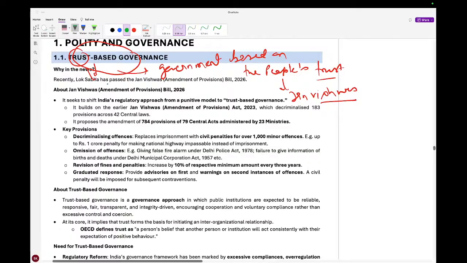We can see that the Lok Sabha had passed the Jan Viswas Amendment of Provisions Bill of 2026.